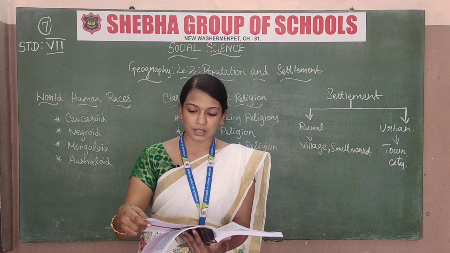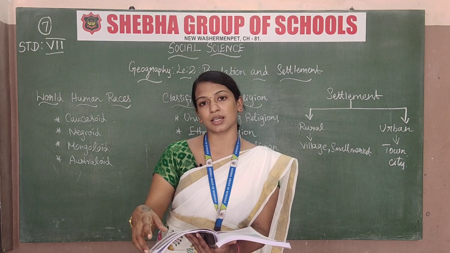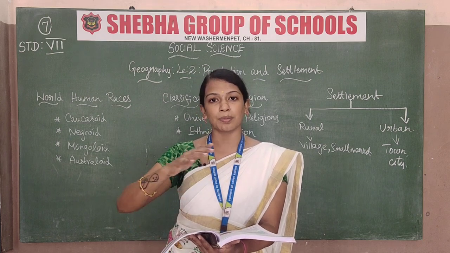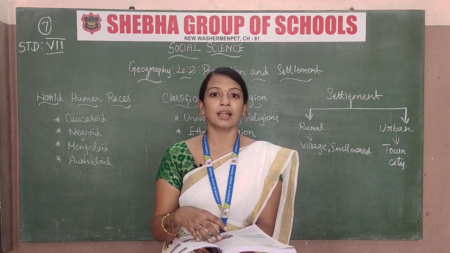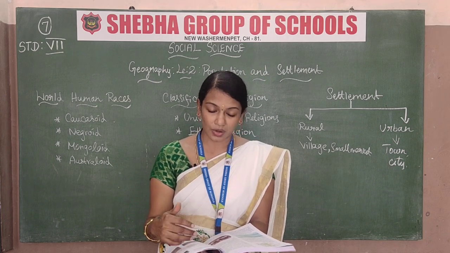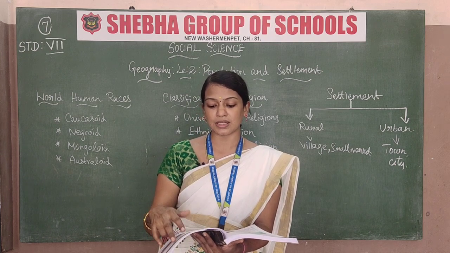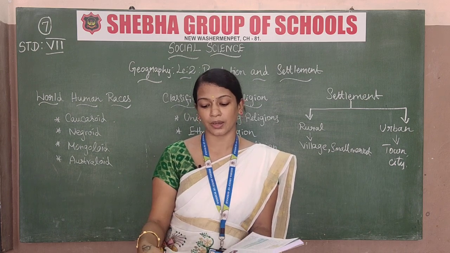But the dispersed settlements are in hilly regions. These places, in mountains, you know, the houses are like this, like a mountain place. In places like the Nilgiris and the Himalayas, these are found. These settlements are called dispersed settlements. So these are the 2 types of settlements: compact and dispersed settlements.